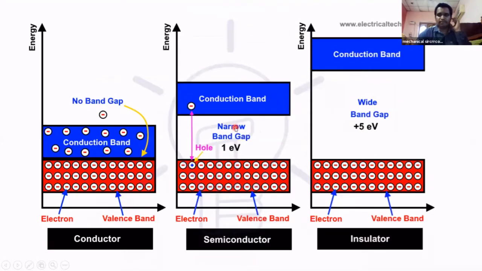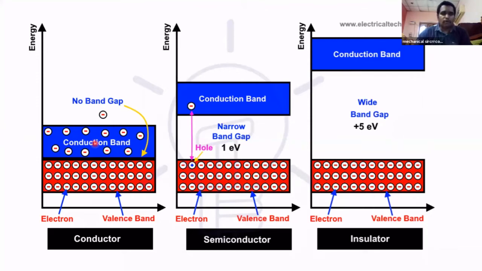Next one. See this. These are the energy diagrams of the conductor, insulator, and semiconductor. First, this is the y-axis. This is the energy required for the electron to accelerate towards the conduction band from the valency band. We know the flow of electricity is due to the electrons in the valency orbit. So the electrons are in the valency band, and the electrons from the valency band are moved towards the conduction band.